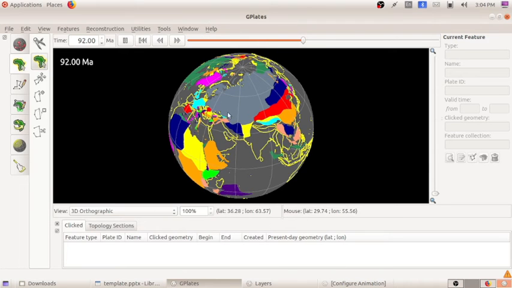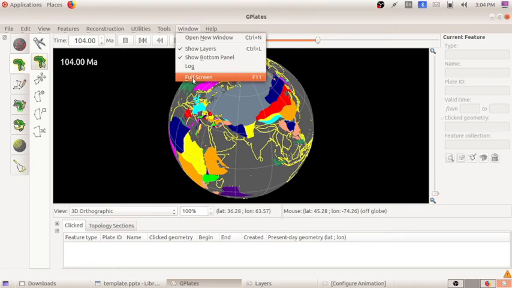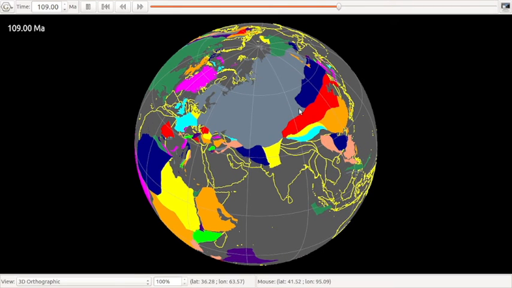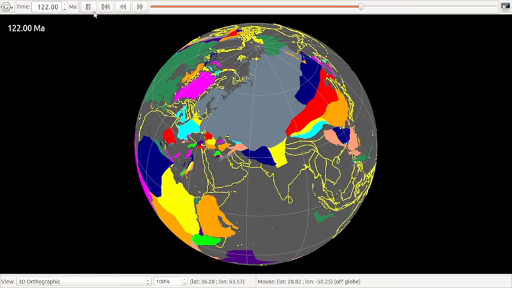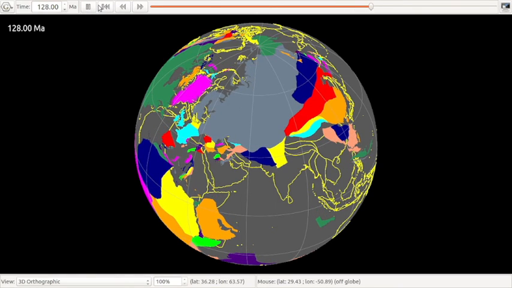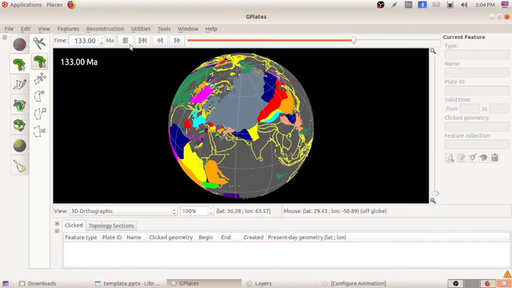You can see it is moving backward. I am on the window option, click on the option full screen. You can see it is moving backward. That is the reverse animation. Okay, we can click on escape, click on the pause button. So now I hope you observed how, through animation, the continents are forming.